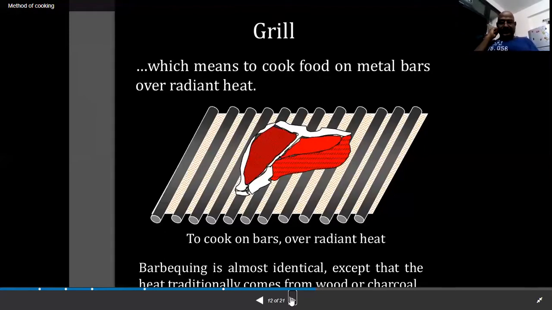To cook on bars over radiant heat, for example, you can take barbecuing as almost identical, except that the heat traditionally comes from wood or charcoal. So barbecue is also a kind of grilling method.